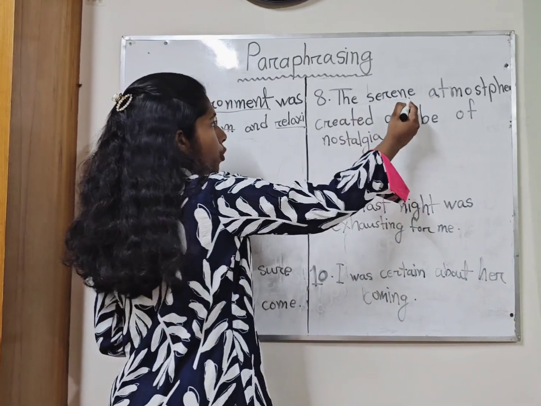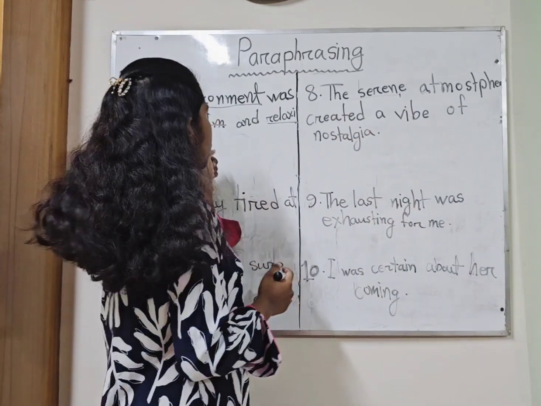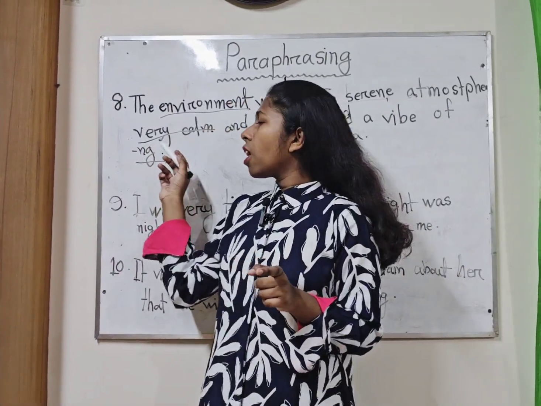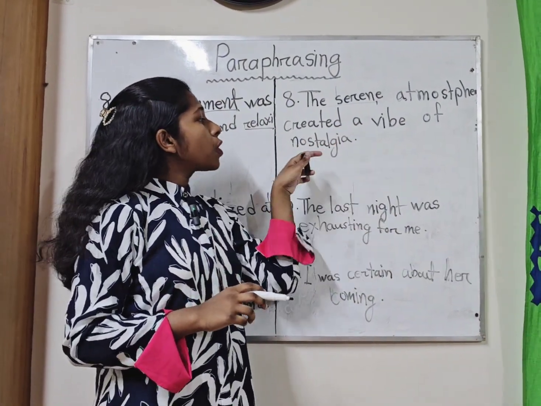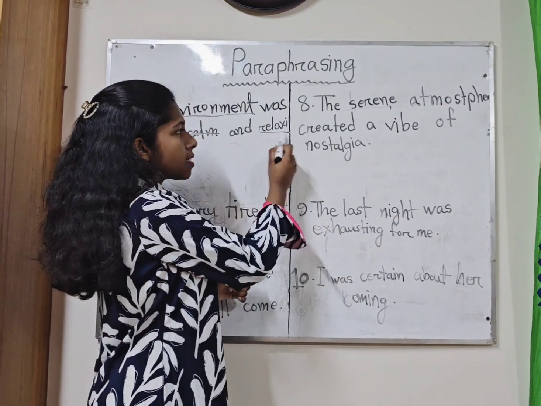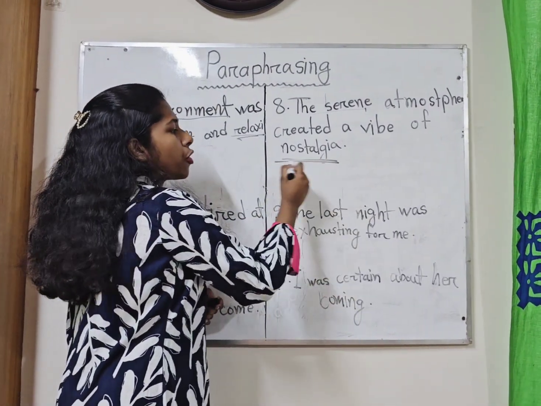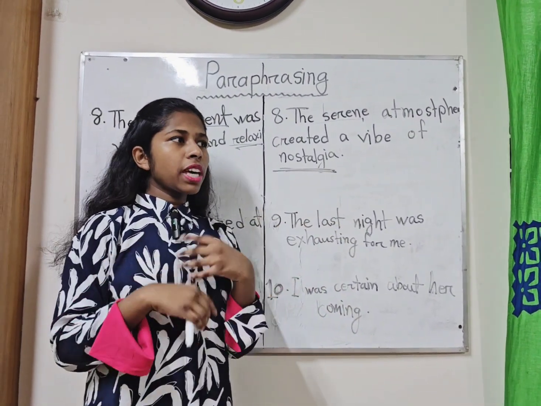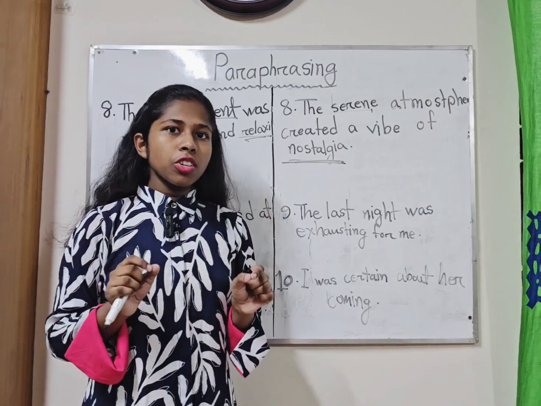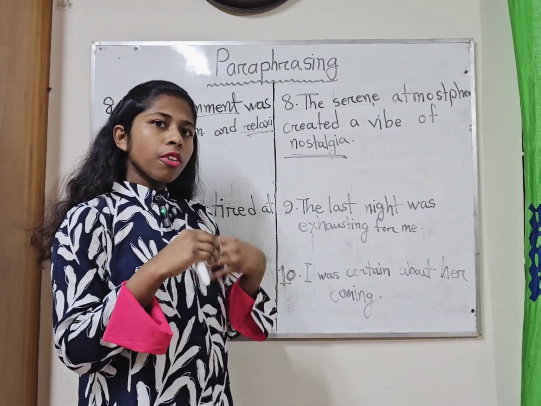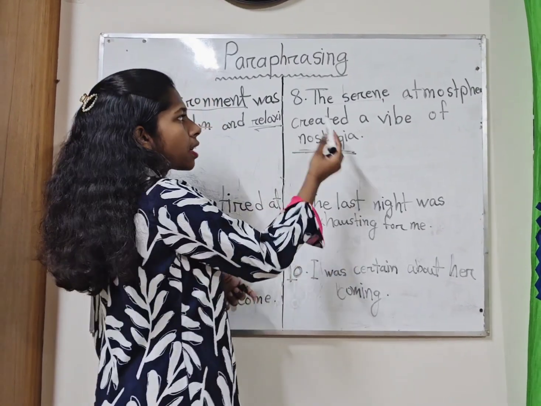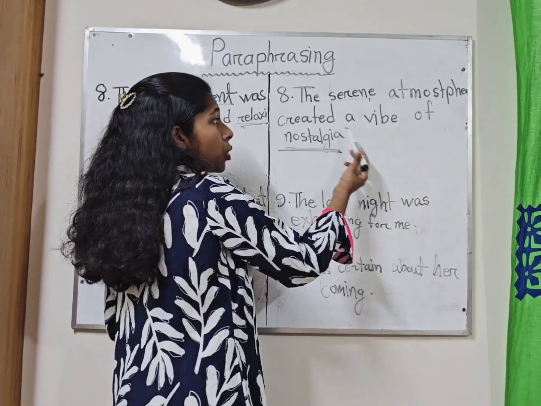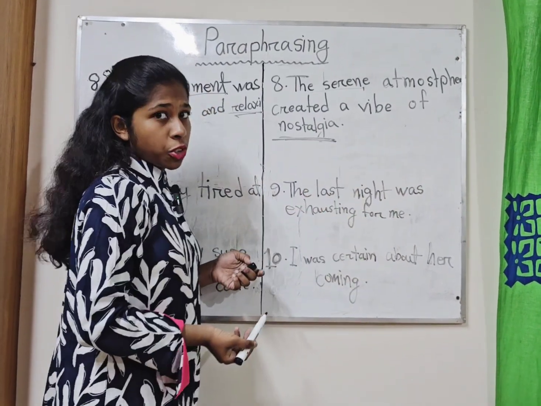So serene refers to very calm, that we underlined here, and afterwards created a vibe of nostalgia. We can say relaxing and nostalgia are quite similar. We can say they are actually the synonyms, but they have something common in between them, so they complement each other. So we can say the serene atmosphere created a vibe of nostalgia.